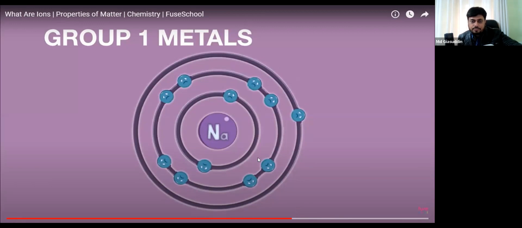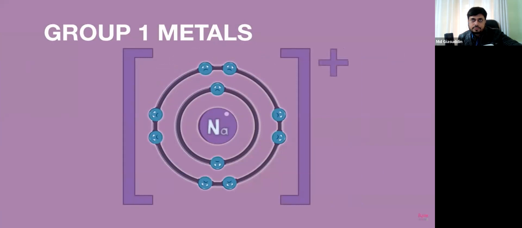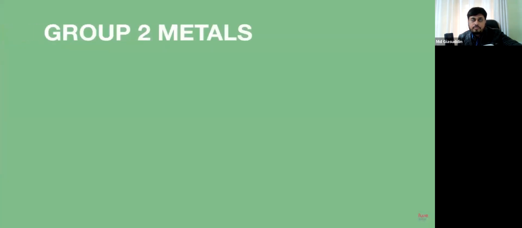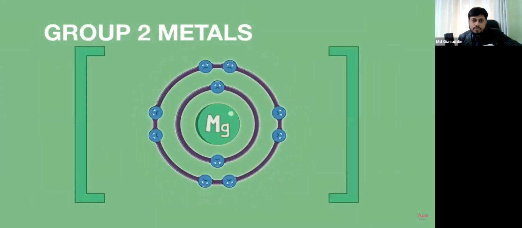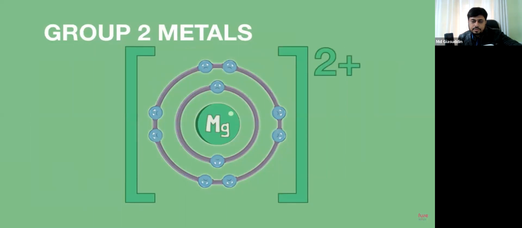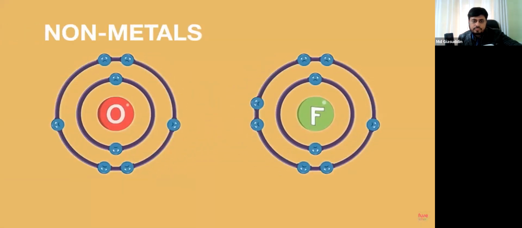Group 1 metals have one valence electron, and they lose this electron to form ions with a +1 charge. Group 2 metals, such as magnesium, have 2 valence electrons, and they lose these electrons to form ions with a 2+ charge.